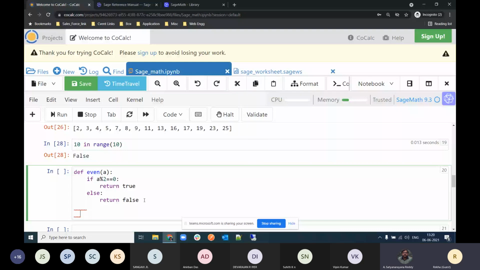Hello, one minute here. Somebody else can define this same function in a new way also. For example, I can just tell it orally: same function, def even of a. Now I will directly write return a modulo 2 equal to 0. Right. So what will it do?